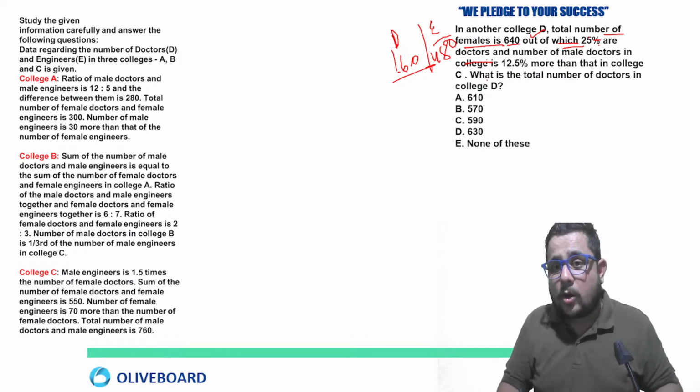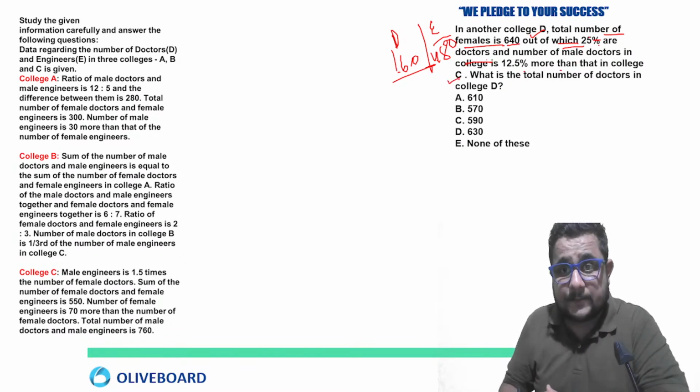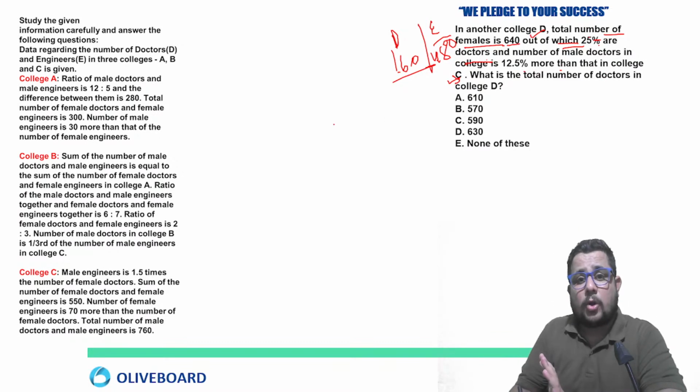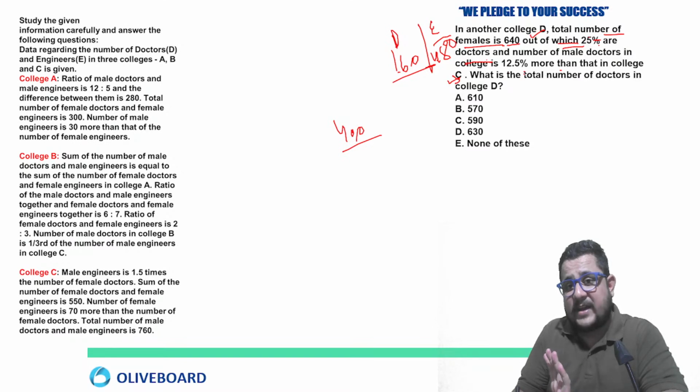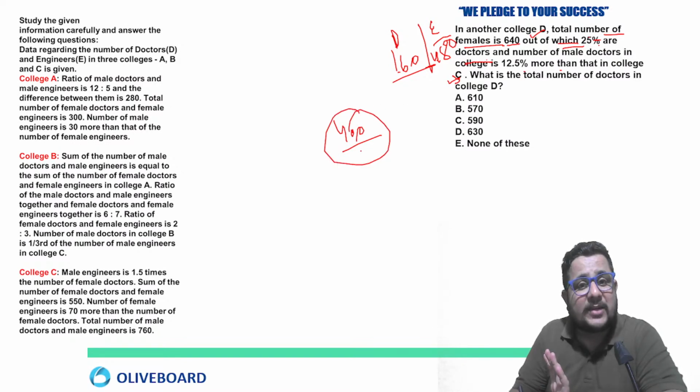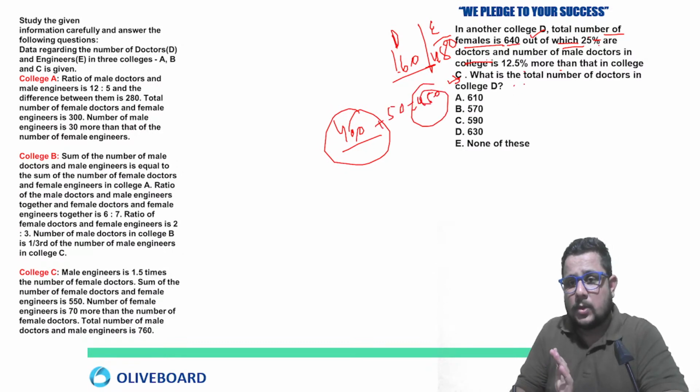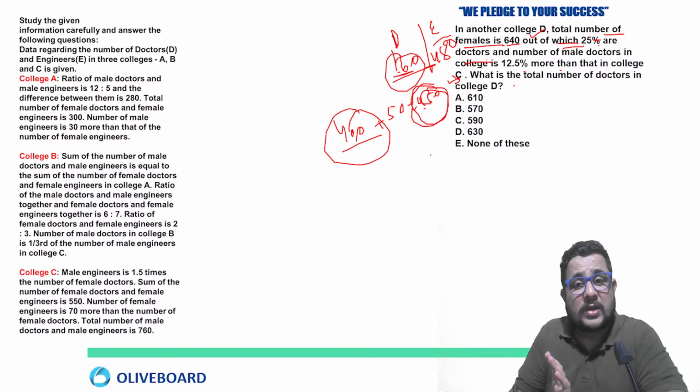The number of male doctors in the college is 12.5% more than that in college C. So in college C, male doctors were 400, I think, right? 12.5% more than that means 1/8 more than that. 400 by 8 will be 50. So 450 it will be. What is the total number of doctors? So 450 plus 160. Female doctors 160, male doctors 450, total 610. Option A.